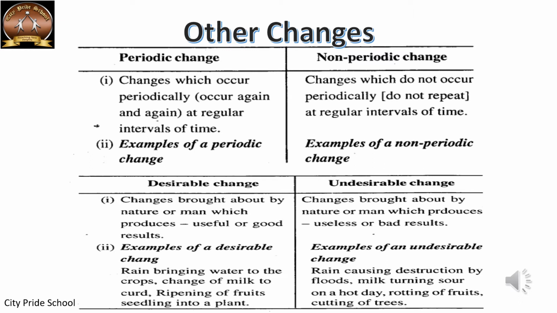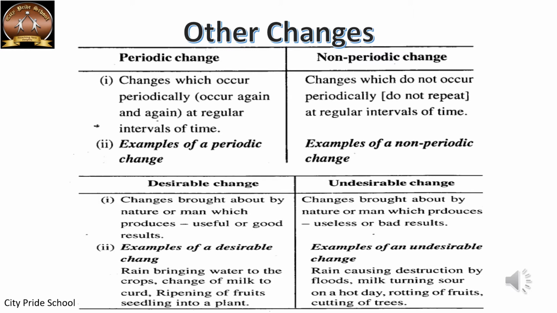So many of the natural changes that happen, like the seasons that come, then day and night, all these come under periodic changes. Whereas the other changes that happen are non-periodic. They are not repeated at a regular interval of time. It happens at any time.